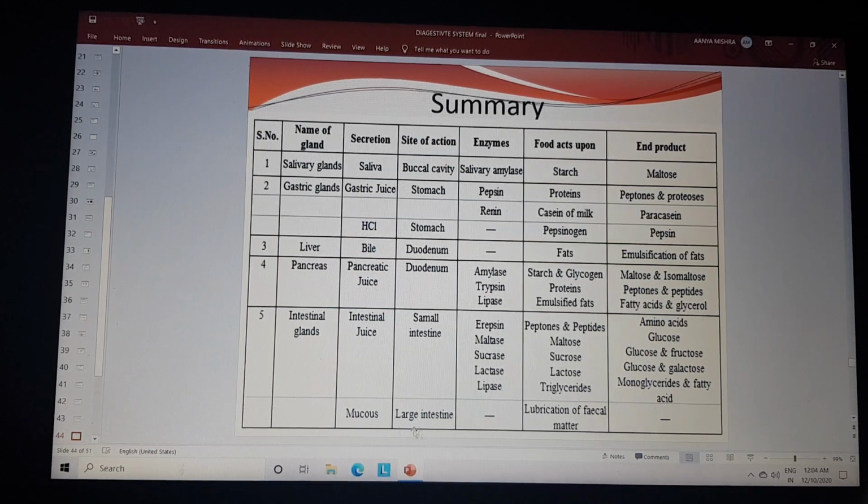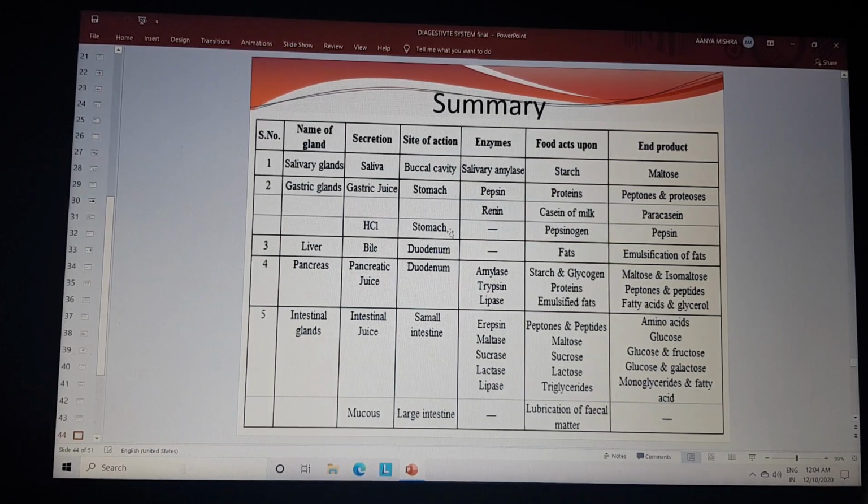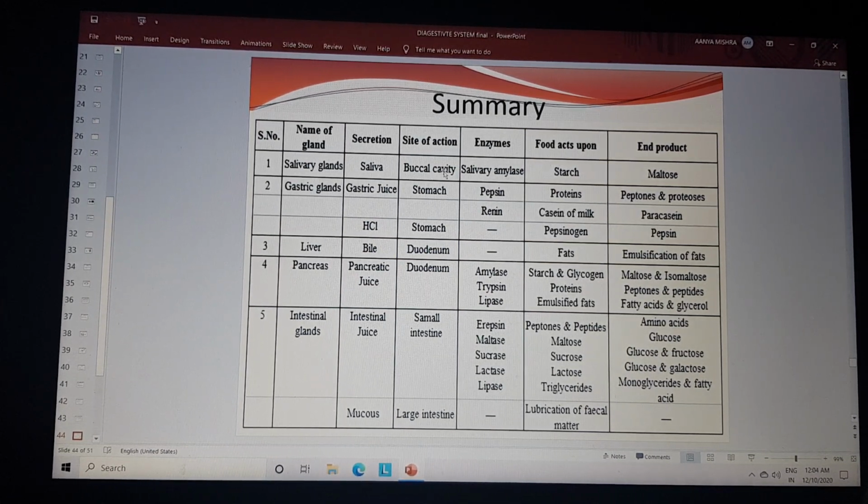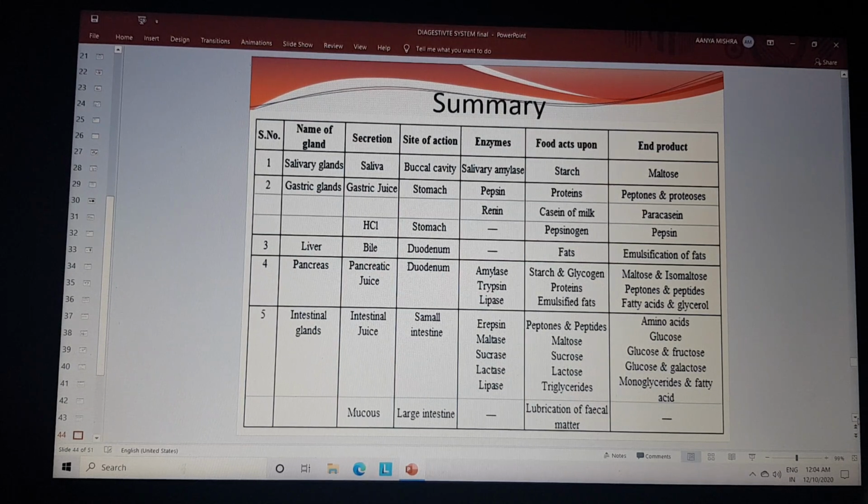The site of action for the salivary glands is the buccal cavity, the enzyme involved is salivary amylase, and it acts on starch to give maltose. So that is a summary of the different secretions.